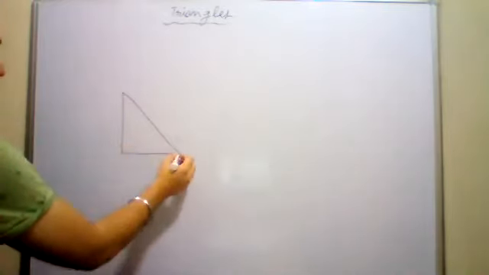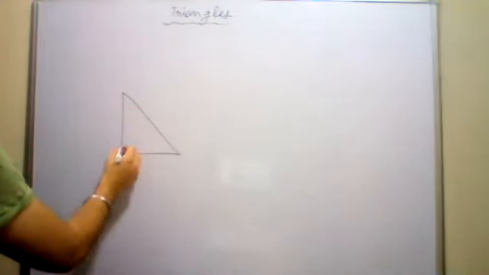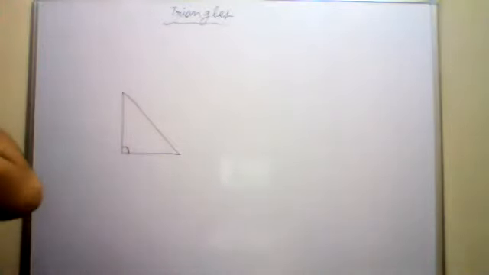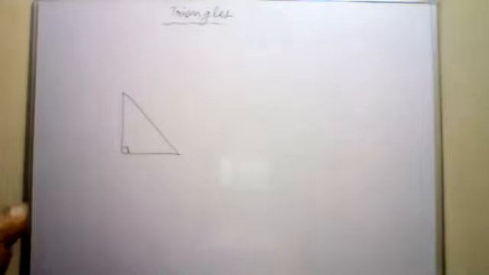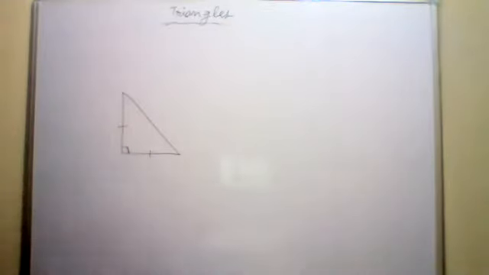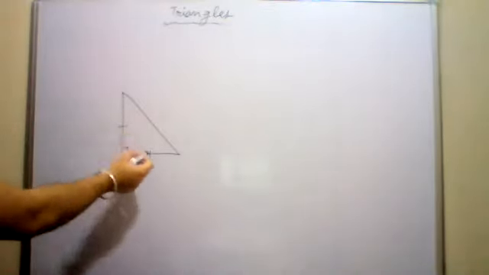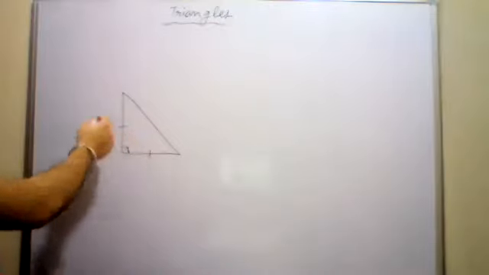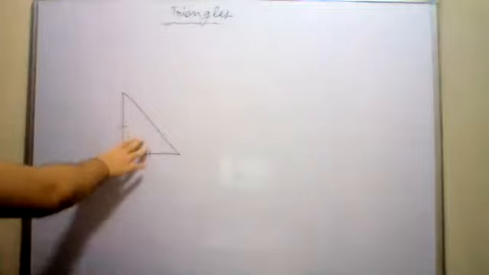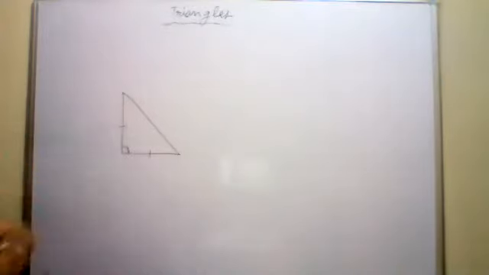This is the figure I have made. This is a right triangle because this angle is 90, and these two sides are equal. Because these two sides are equal, can we call it an isosceles triangle also? Yes, it is isosceles as well as a right triangle.